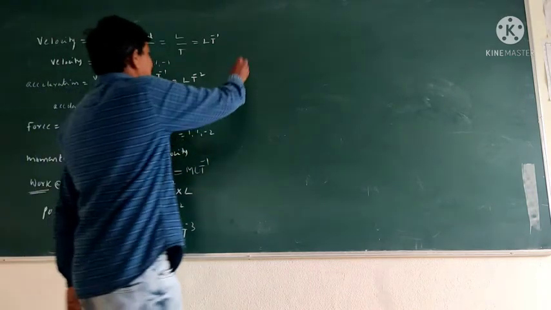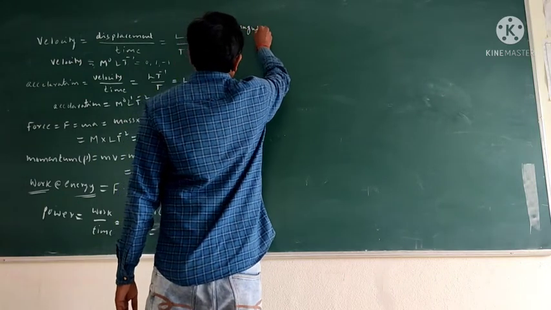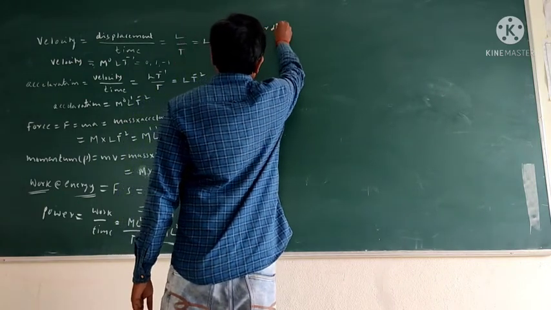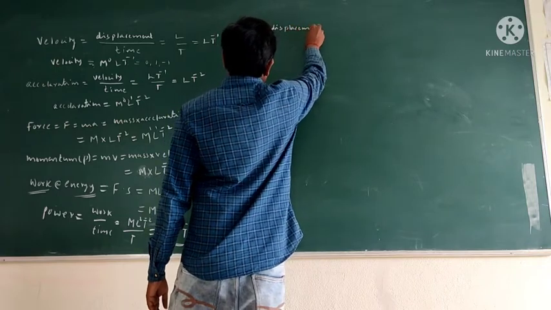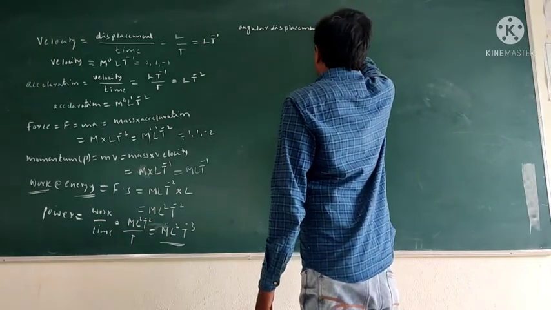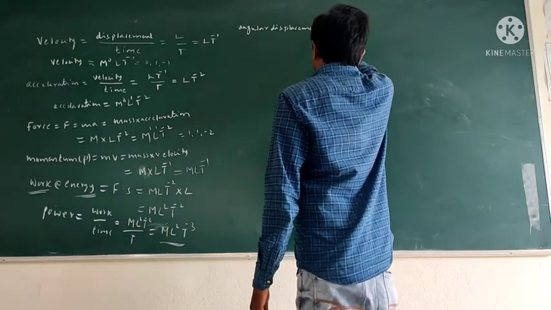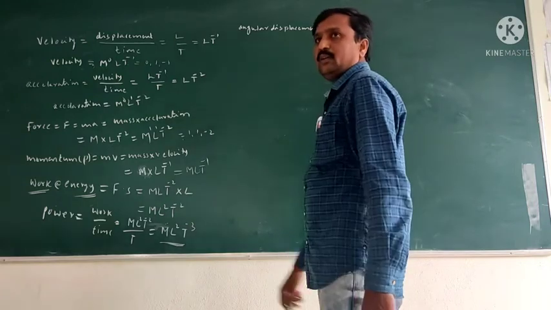Then angular displacement. Angular displacement means this is called angle. The ratio of arc by radius is the angular displacement.